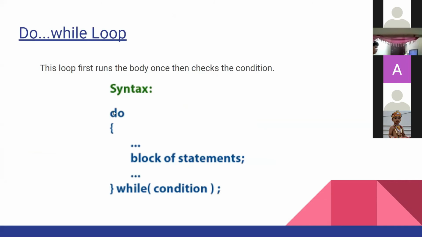So here the initialization is done before do, and then do is used for writing the block of statements. This is the syntax, and then the while condition is checked. It has to be followed by a semicolon also, because it mentions that the code is ending here. There is no more code after this, no more loop after this. So this semicolon is necessary, otherwise it will be a compiler error. So here, do, block of statements, and then the while condition is specified.